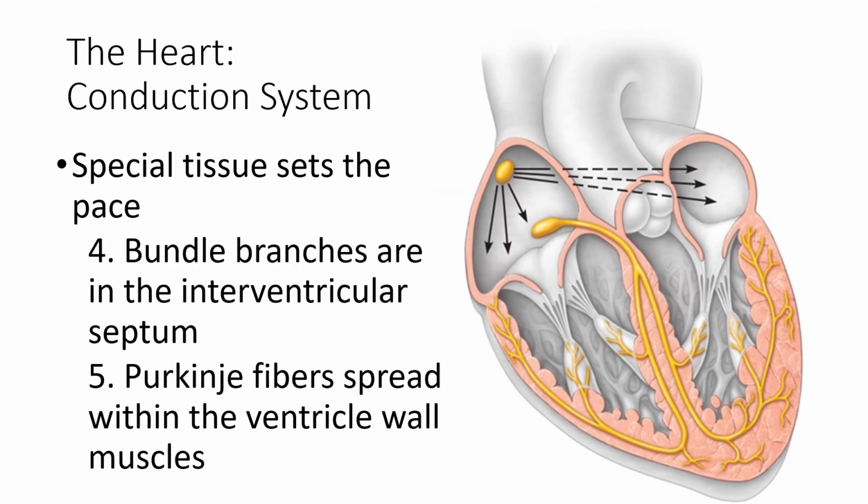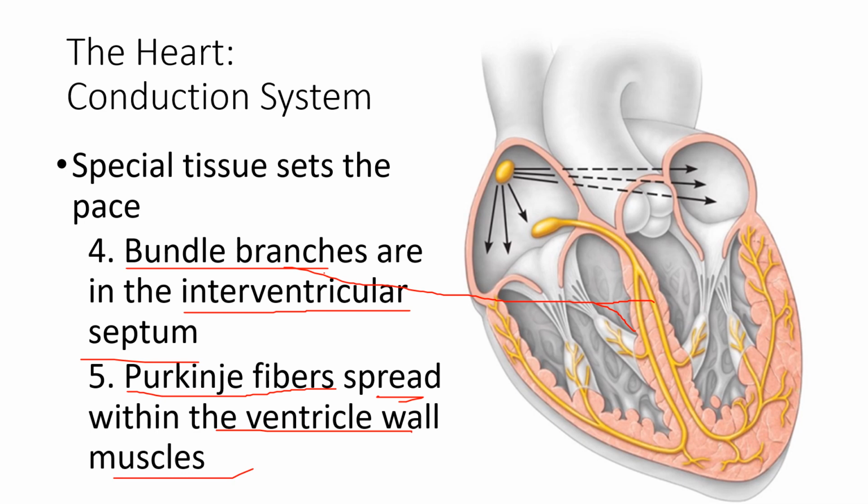The next pacemaker is what we call the bundle branches. So the bundle branches now are these two. These are the bundle branches. The AV bundle, or bundle of His, branches out in the interventricular septum. So the branches in the interventricular septum are called the bundle branches. The last one is the Purkinje fibers, spread within the ventricle walls.